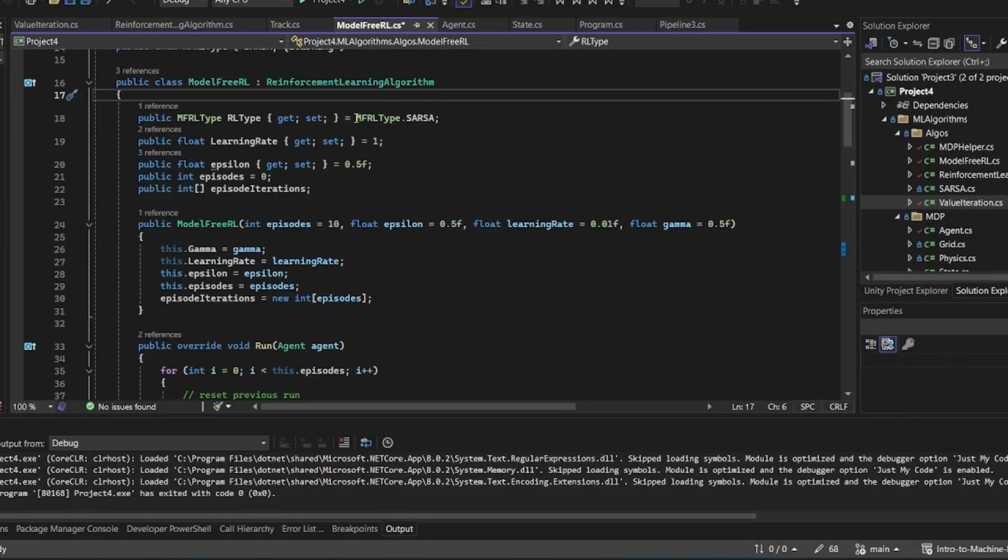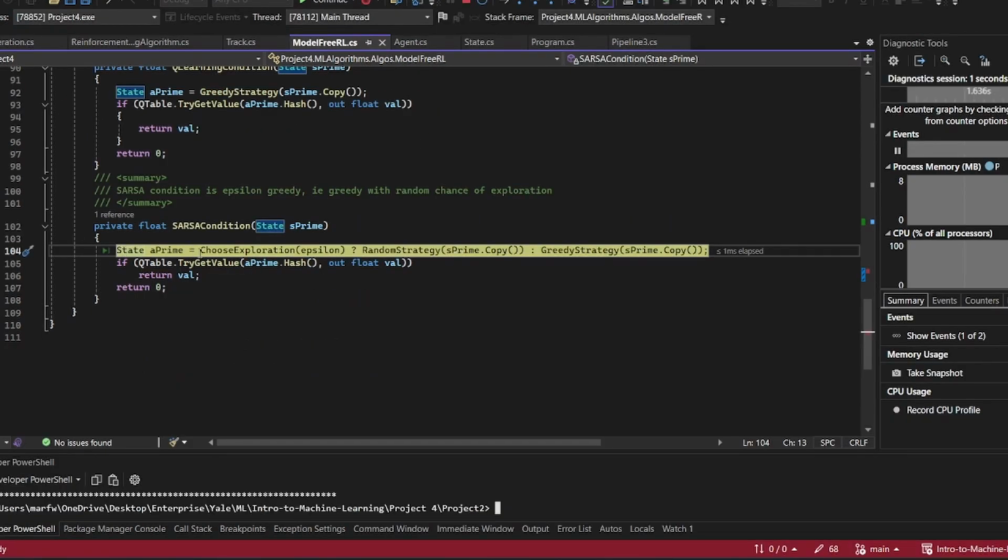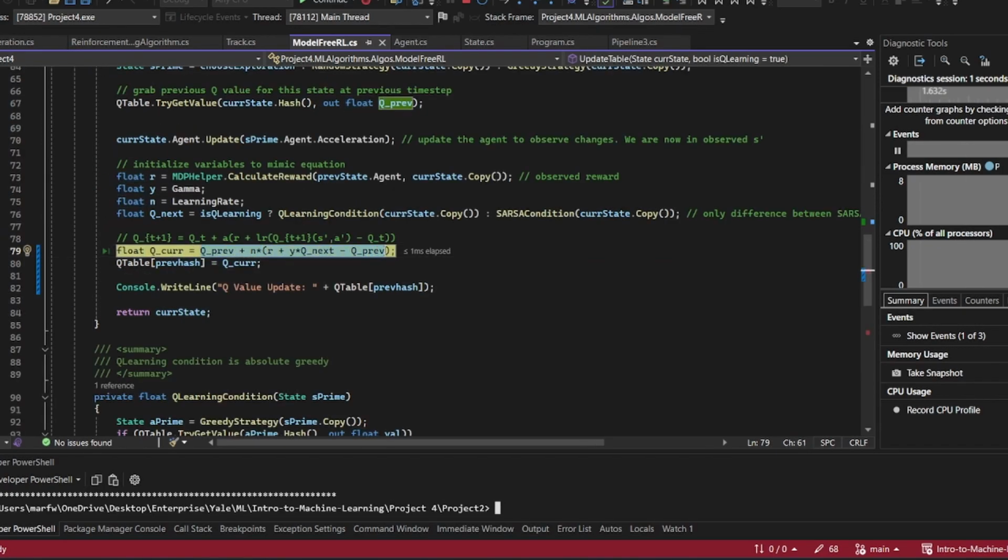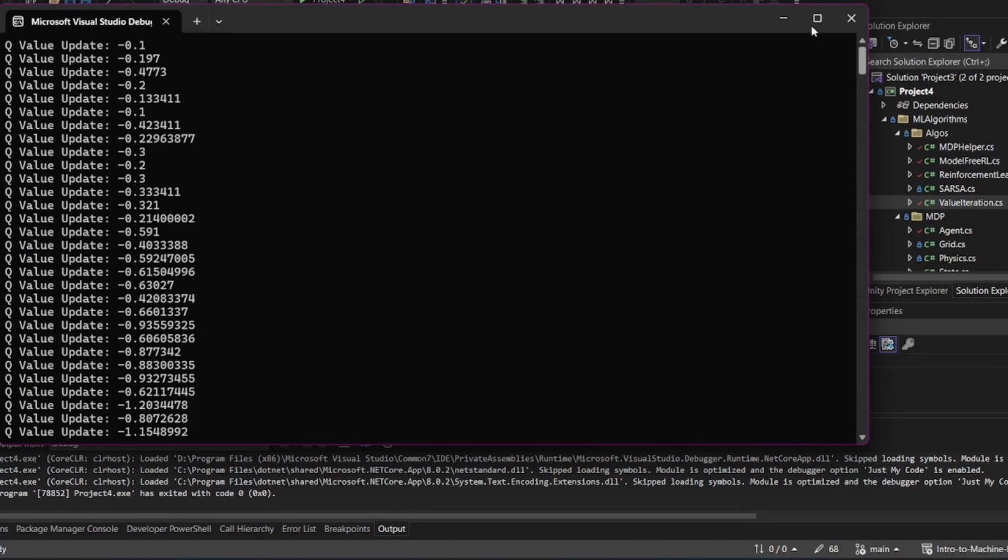Next, I will show you the Q value updates for the SARSA algorithm. SARSA employs an on-policy strategy, which is epsilon greedy. We calculate the following Q value here. Here are Q values updated for the SARSA algorithm.